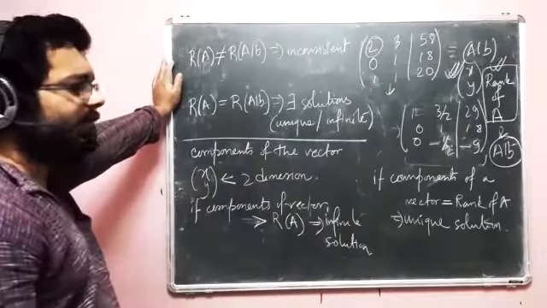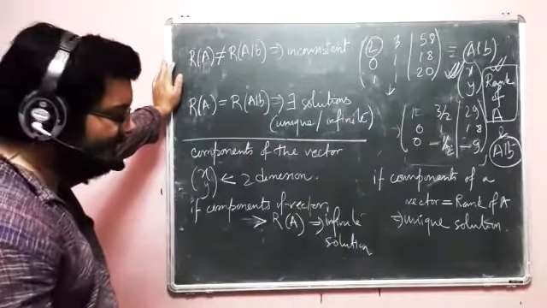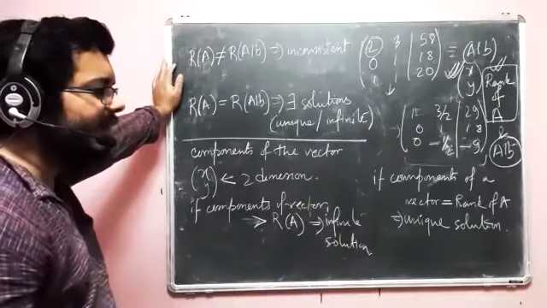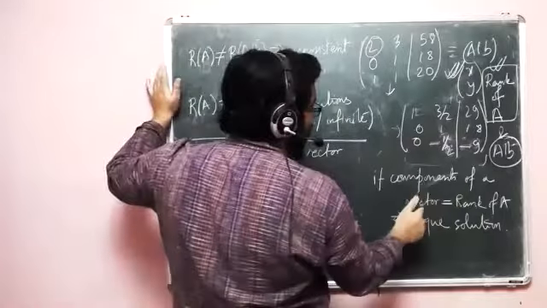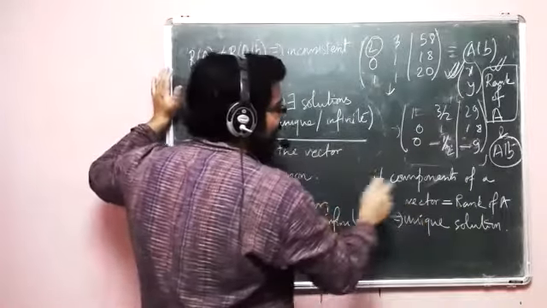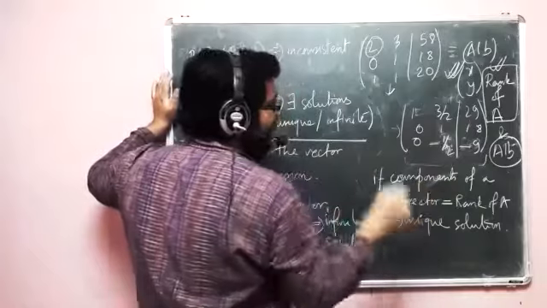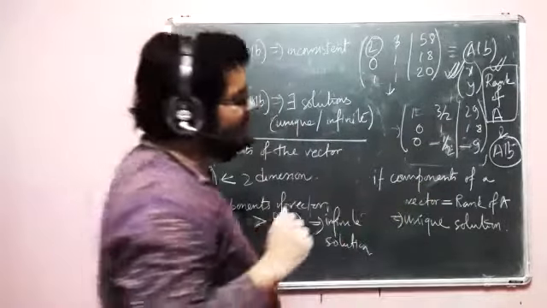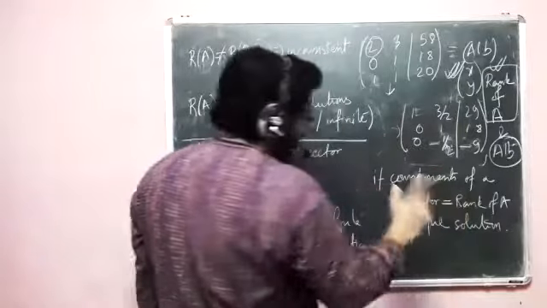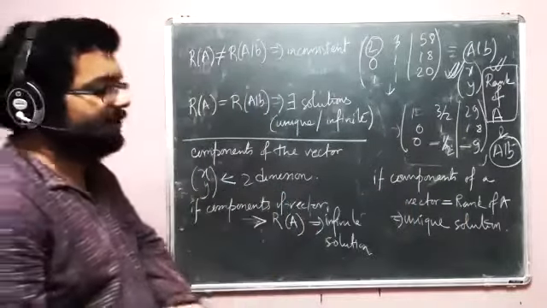The number of equations can be higher. That doesn't create any problem, as long as the number of components of the vector b in our symbolic structure is equal to the rank of A. If that is correct, then everything is fine. Okay.